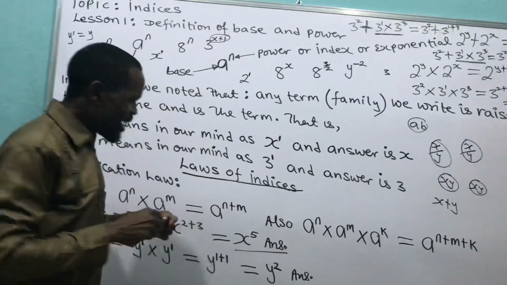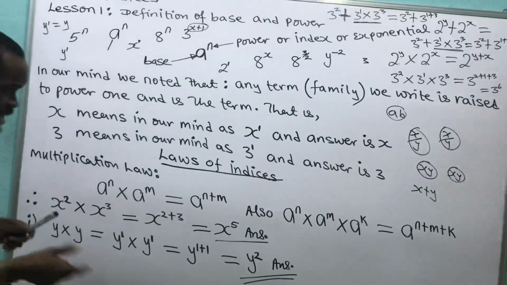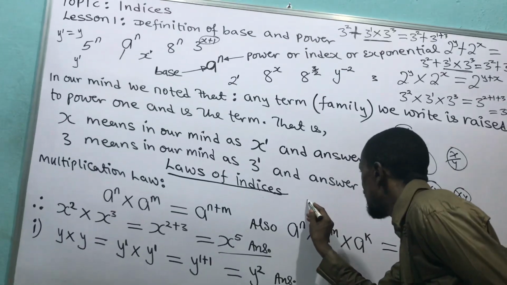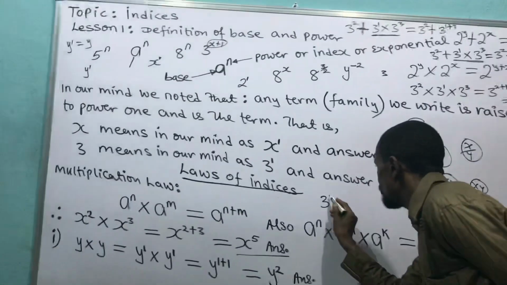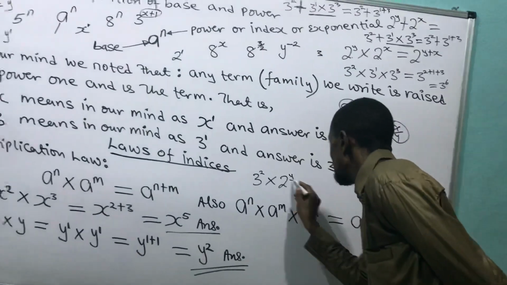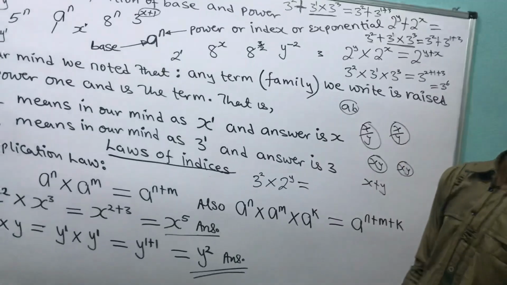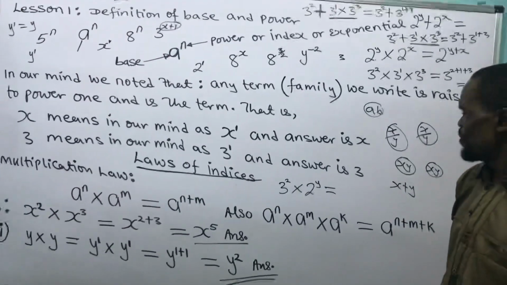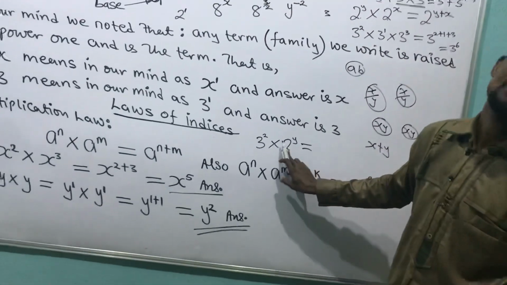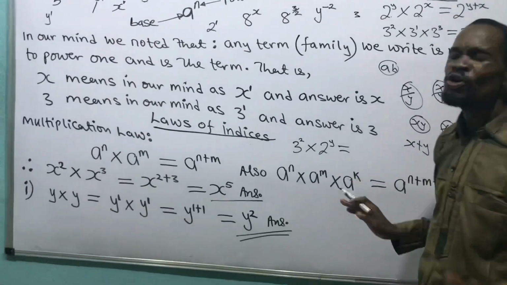Now, we'll come back here. When I say this law can be extended to 3 things, can I still give you another example? If I have something like 3 raised to power 2 times 2 raised to power y, can I apply this law? No, I can't apply this law. Why wouldn't I apply the law? Because this is base 3, this is base 2. They are not the same base. Even though they are multiplying themselves, they are not the same base. So I cannot apply the law.